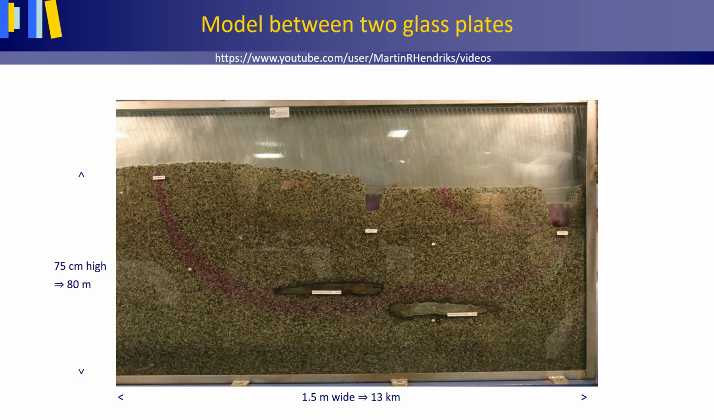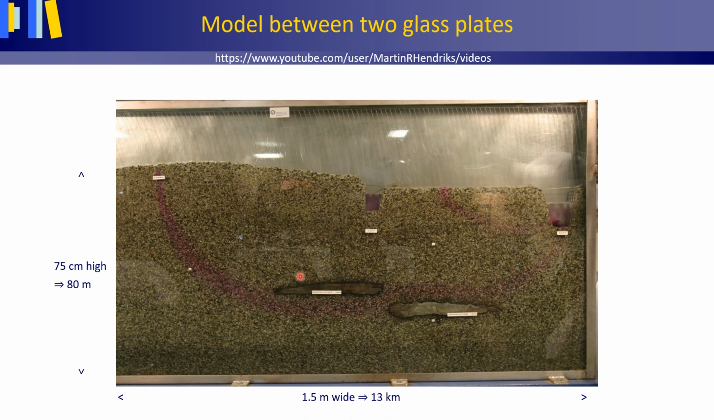This photo shows a model between two glass plates. The glass plates are 5 centimeters apart. The space between the glass plates is filled with gravel and sand. In reality, this makes for sand and clay layers. The model is 75 centimeters high and 1.5 meters wide. The model is a replica of the subsurface, being 80 meters high and 13 kilometers wide.